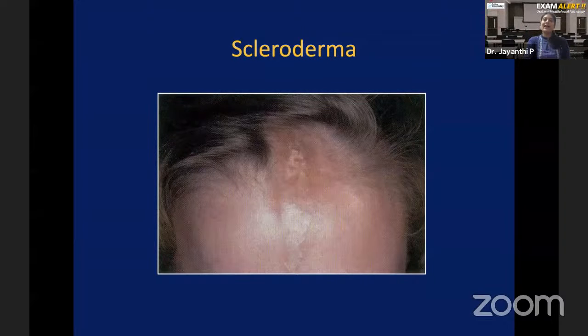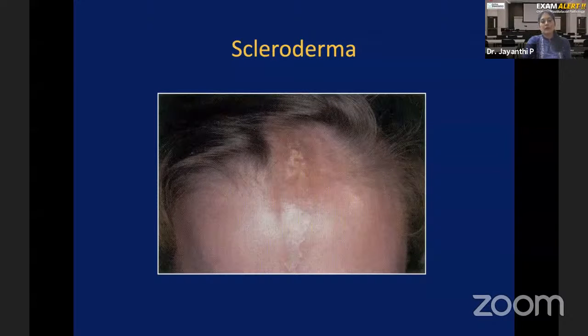So it looks like that. This appearance is called coup de sabre appearance, which is the clinical appearance of scleroderma, where you see an area that looks like scar formation in the midline of the forehead. That is one variant of systemic sclerosis.